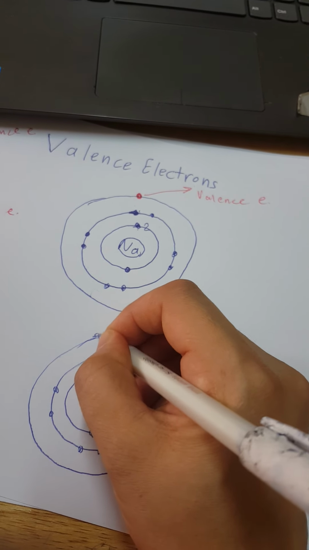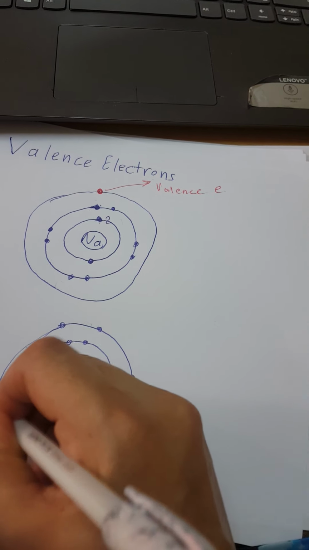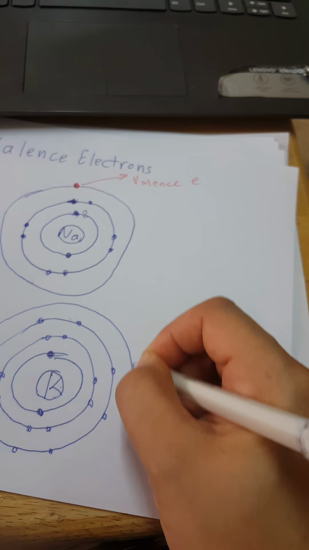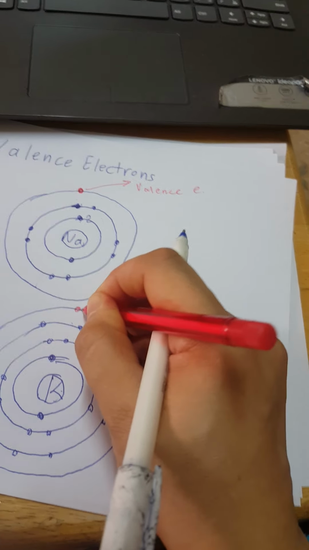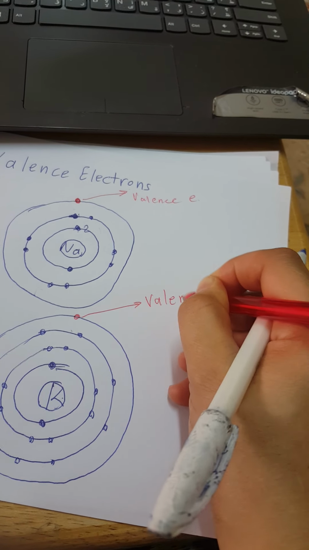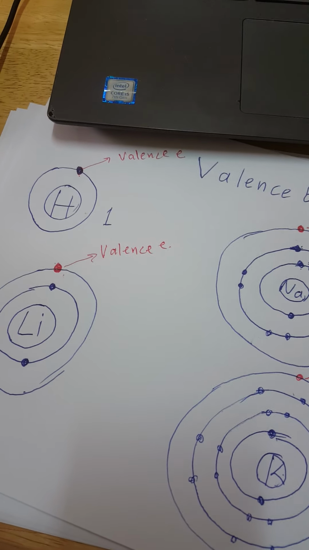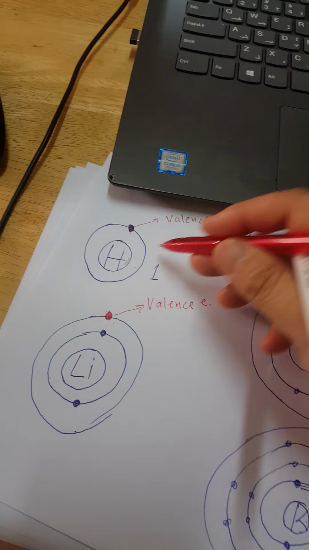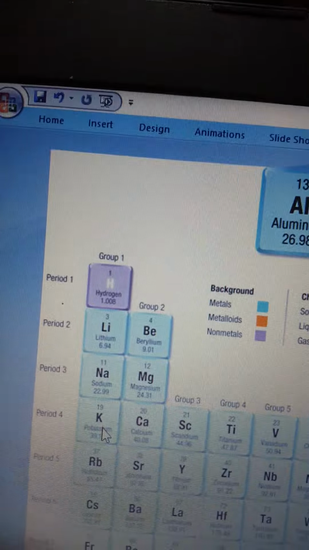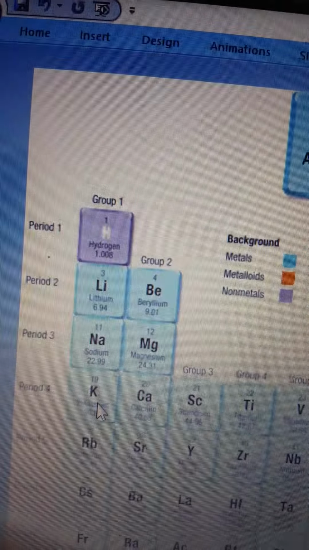Also, it can have up to 8. Then there is one left, which is the valence electron. What we have to understand for now is that the valence electrons are the electrons that exist in the outermost energy level, and every group has the same number of valence electrons.